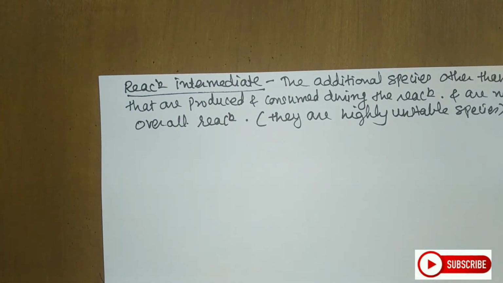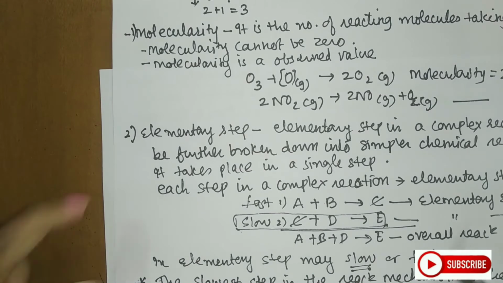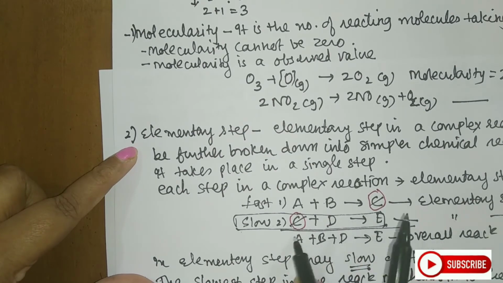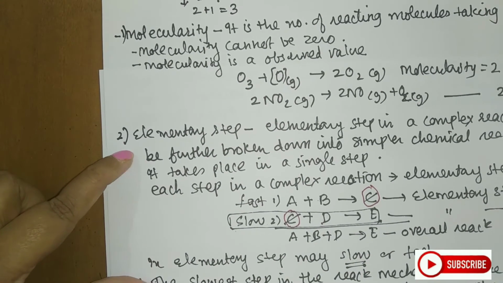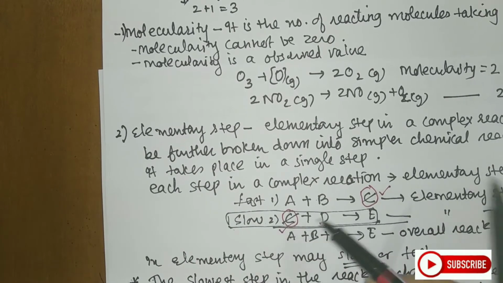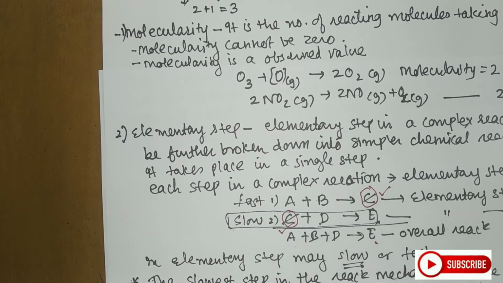Now, if you go back and see the example I have given here, you see that C was getting formed and it was again getting consumed during the reaction. So I can say C is the reaction intermediate because it was produced during the reaction and consumed during the reaction. It is not appearing in the overall reaction. So here in this example, C is the reaction intermediate.